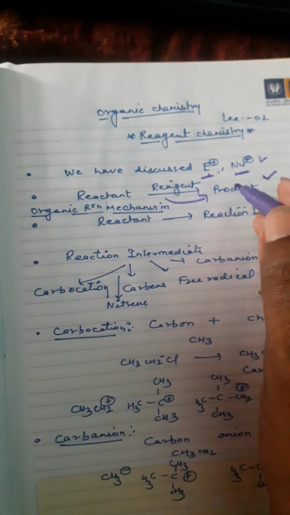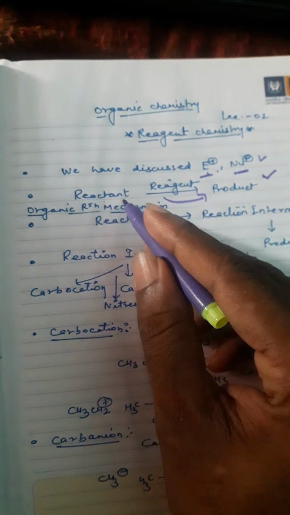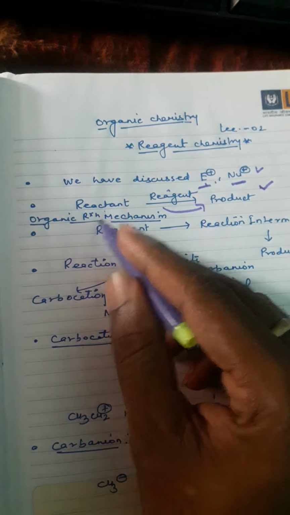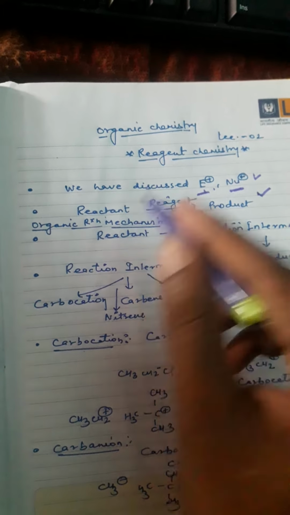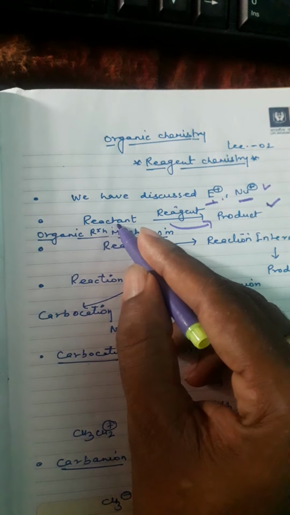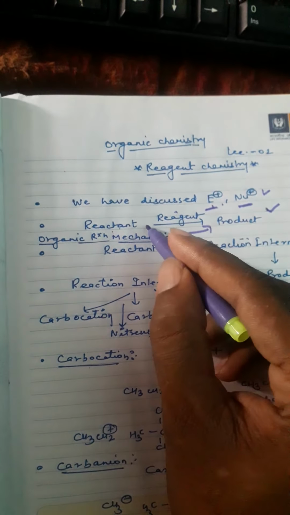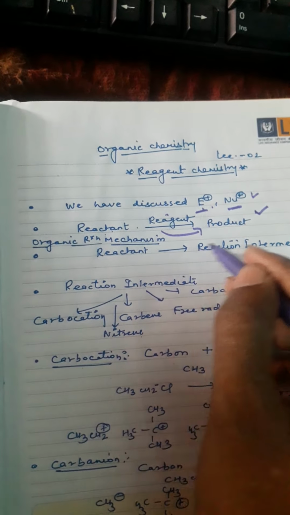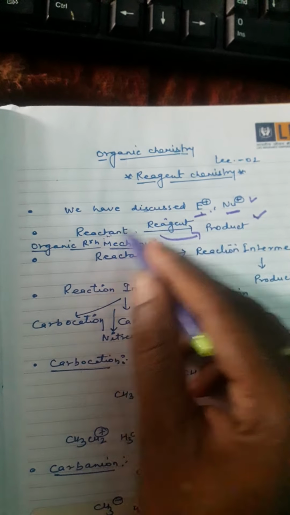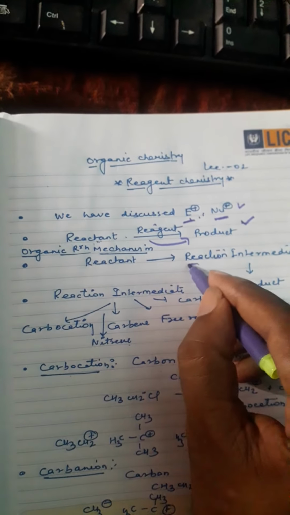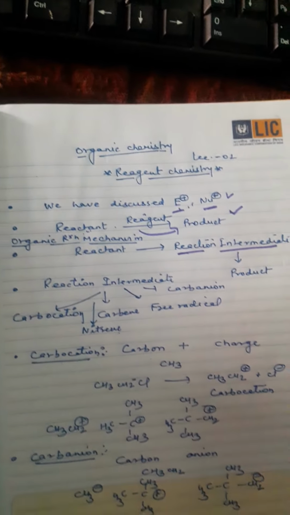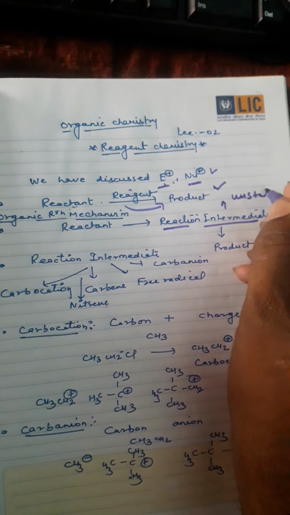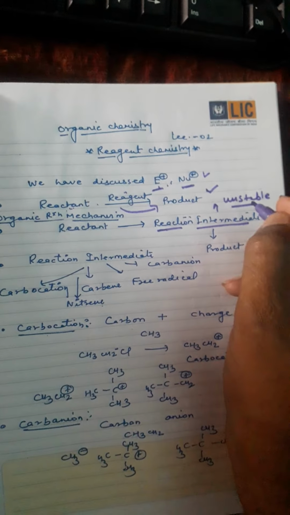There is a need for a reaction mechanism for converting reactant to product. If you see, this is the reactant and this is the product, so it is not directly converted to product. In between, a reaction intermediate will be formed. So what is a reaction intermediate? It is a very unstable species.